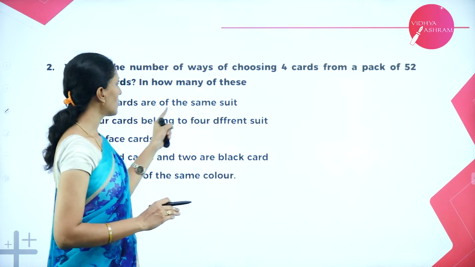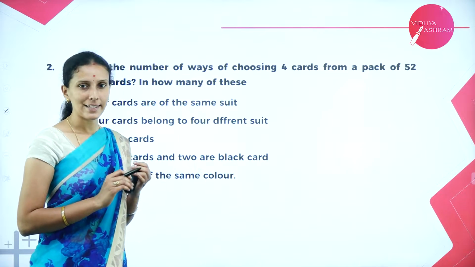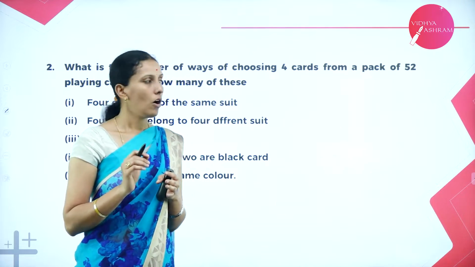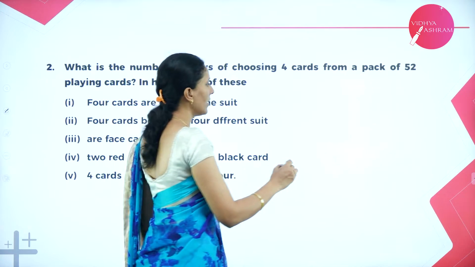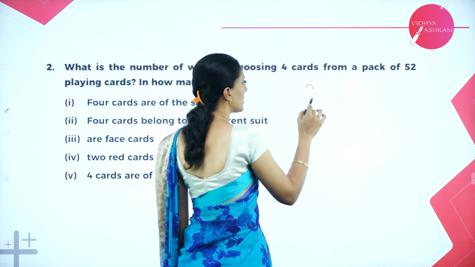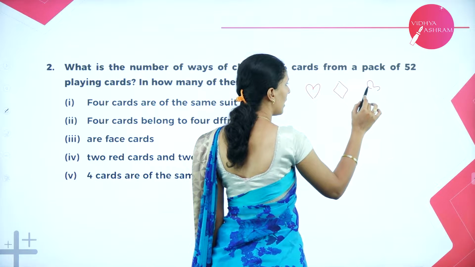So 4 cards of the same suit. Same suit means either you can select from diamonds or club or spade or heart. So now in a pack of 52 cards, you have 4 shapes. That is, one is heart, another one is diamond, club and spade.